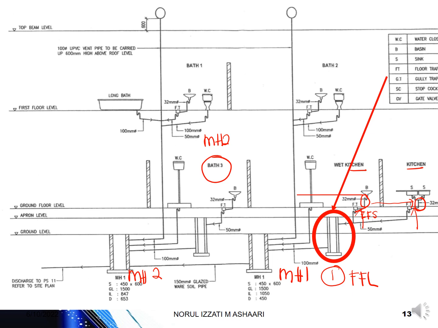Then you can times 2 because at the kitchen there is one and another one is at the basin. From the WC, this is one independent soil pipe. So definitely this item you have to measure separately. One, because the pipe is known as the soil pipe. Another one is because the installation is different from the basin. Basin, you have 2 items, but for the WC, you have only 1 item. Soil pipe embedded in floor slab.